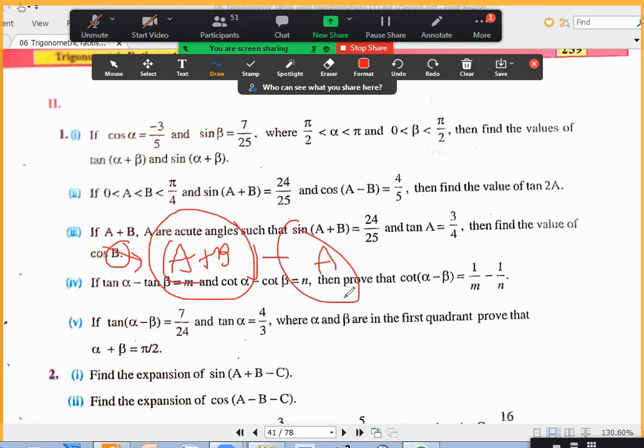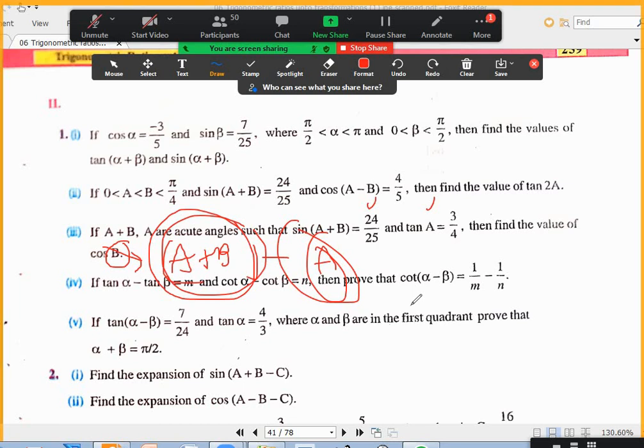You get cos(A plus B) into cos A plus sin(A plus B) into sin A. You know cos A plus B from sin A plus B, you can find cos A plus B. From tan A, you can find sin A and cos A. Substitute in this. This is like alpha, this is like beta, alpha minus beta.